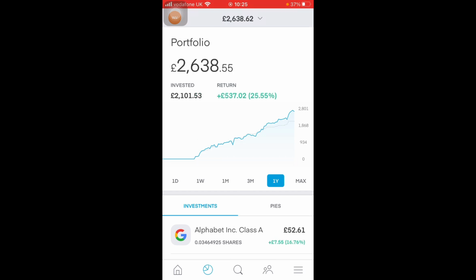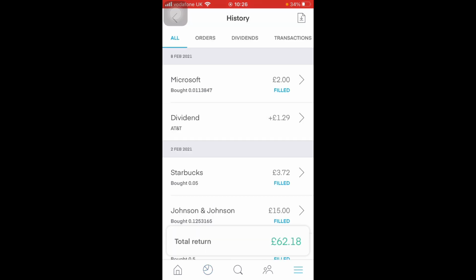One of the ways we can investigate this in a bit more detail is by tapping the 3 lines at the bottom right of the investment app. This will take you through to a menu screen where you can then choose history, and you can then further break down into all, orders, dividends or individual transactions. To start off with then, let's have a look at my individual transactions.